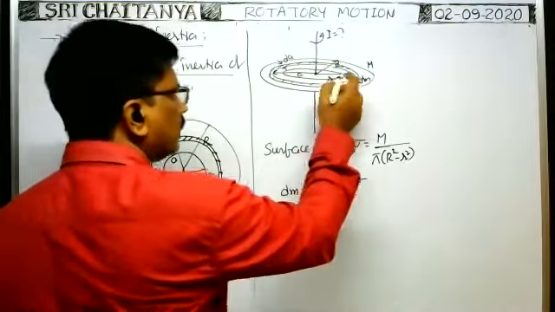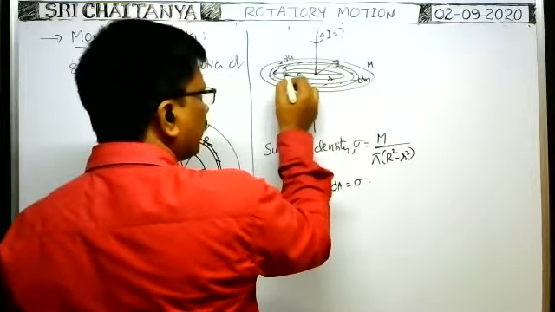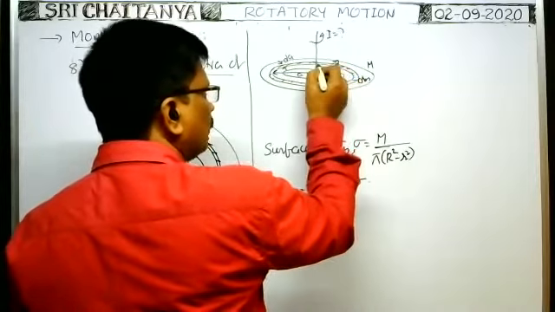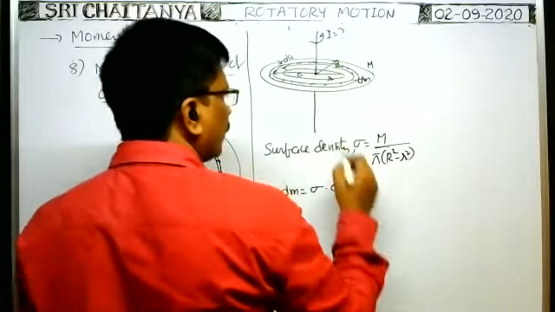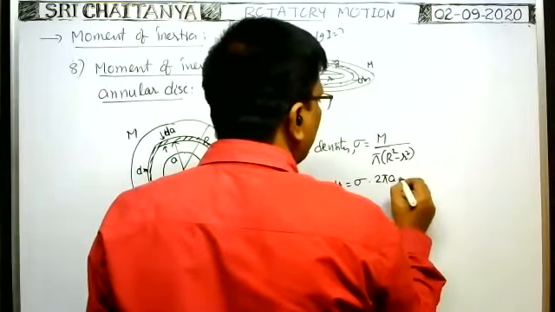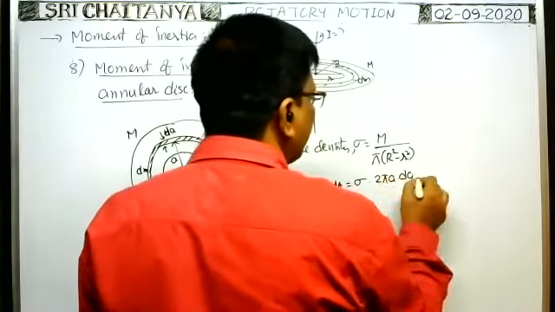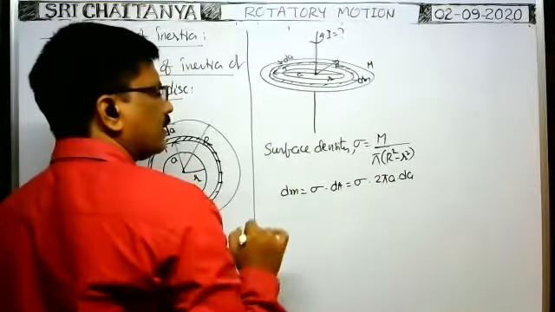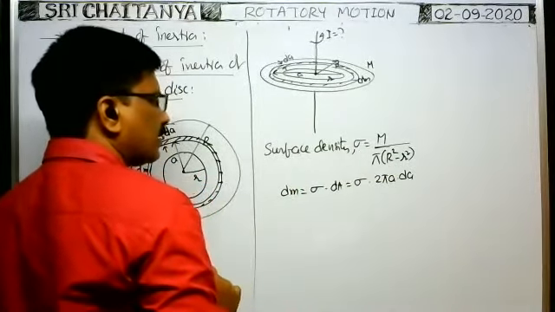Area of the element means, here the radius of the element considered is a. That's why circumference is equal to 2 pi a, no? 2 pi a into width dA. This is the area of the element. So sigma into area of the element gives the mass of the element considered there.